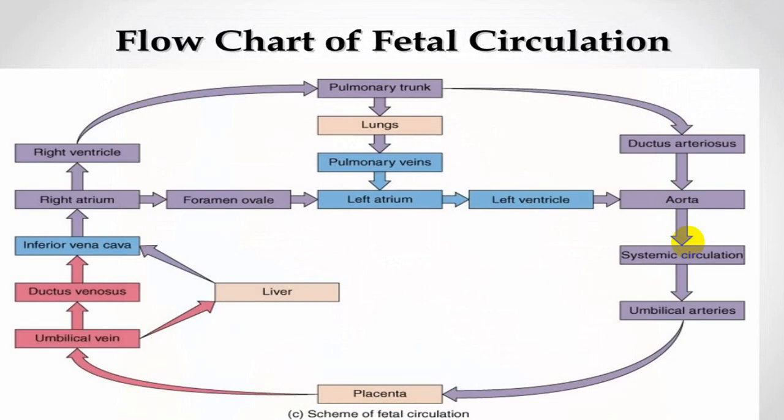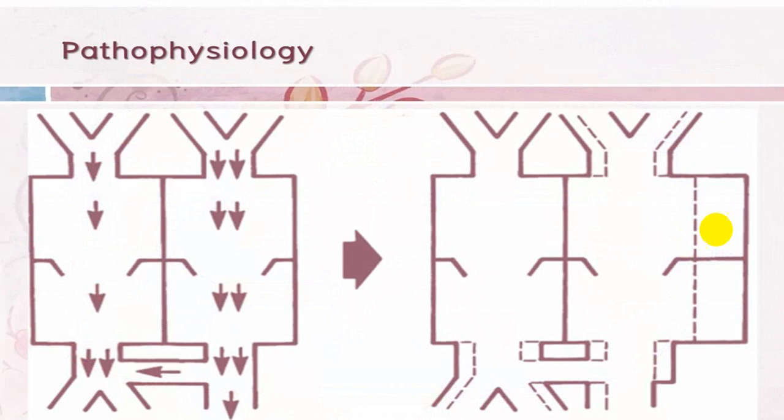So this is a normal circulation which we already explained before. Now in case of a PDA, the blood from the aorta is flowing through the patent ductus into the pulmonary circulation. So pulmonary circulation becomes increased, with dilatation of the pulmonary artery. Secondary to dilatation of the pulmonary artery and increased blood flow, we already explained pulmonary congestion, repeated respiratory tract infection. All that oxygenated, increased blood will come to the LA. So the LA will undergo enlargement and hypertrophy. The LV will also undergo enlargement and hypertrophy. So you will have a big LA, big LV.